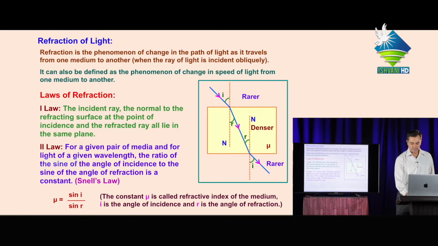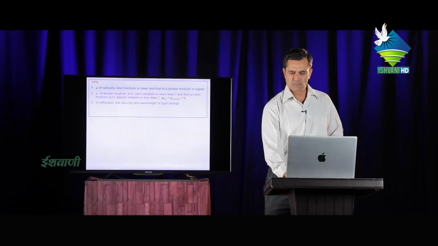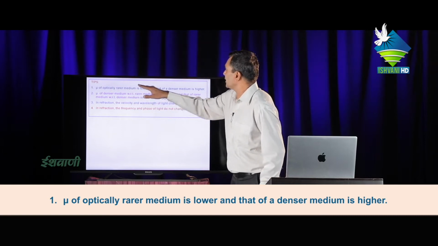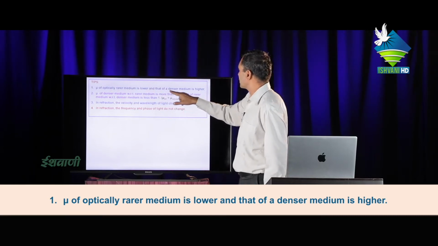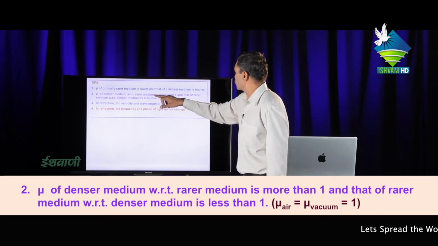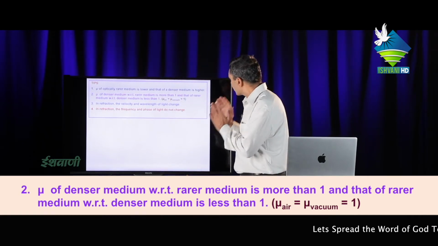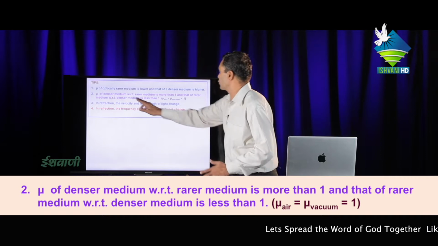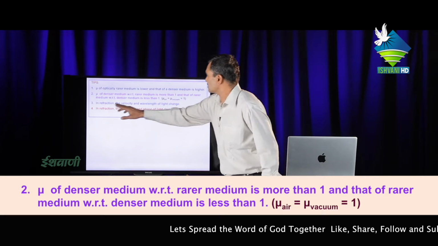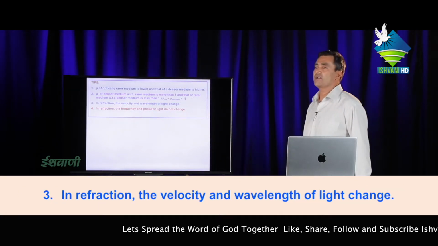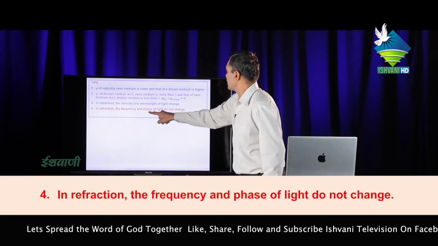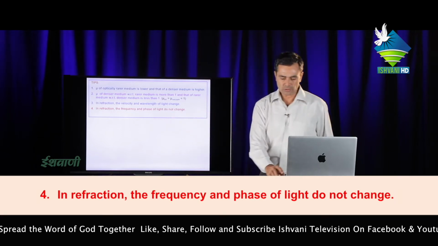Now, second, some important tips about refraction of light. Mu of an optically rarer medium is lower, and that of a denser medium is higher. Mu of air or mu of vacuum is 1. Lastly, in refraction, velocity and wavelength both change, but frequency and phase of light do not change.